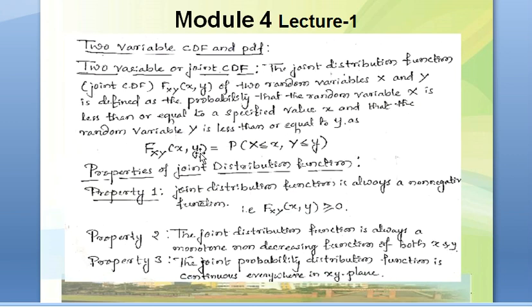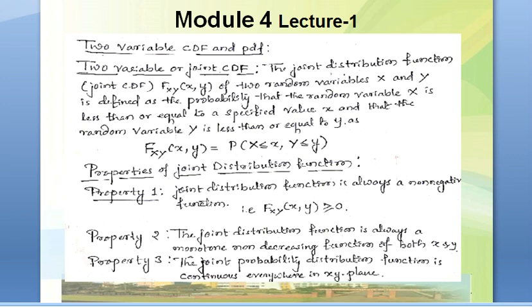Then two random variables CDF and PDF. The two variable or joint CDF, the joint distribution function FXY of x, y of two random variables X and Y is defined as the probability that the random variable X is less than or equal to a specified value of x, and the same with Y, that is Y is less than or equal to y.